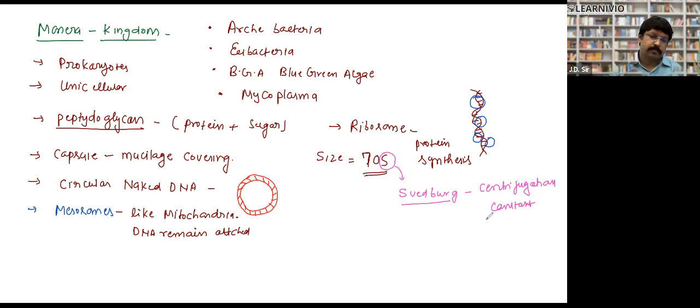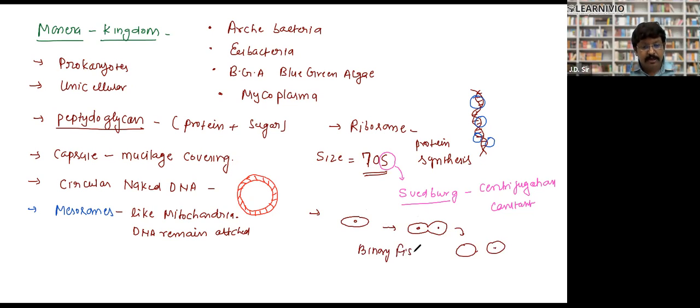Okay. Next point. Reproduction in Monera. Reproduction in Monera takes place with the help of binary fission.